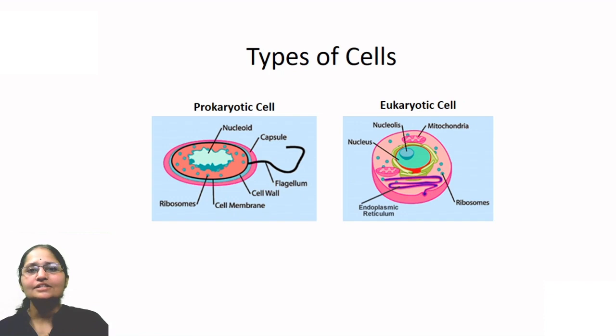It was just a piece of nucleic acid covered by a cell membrane. So that was a very primitive type of cell, even simpler than the prokaryotic cell which you are seeing on the screen. Gradually that modified and gave rise to the prokaryotic cell. Then from the prokaryotic cell, gradually eukaryotic cells were formed. How? That we are going to see.